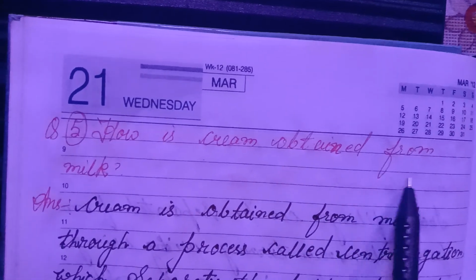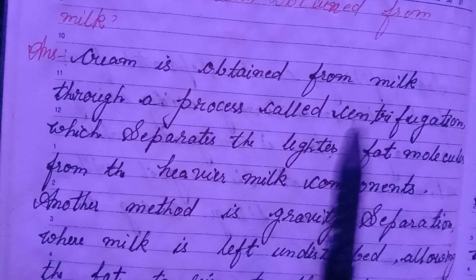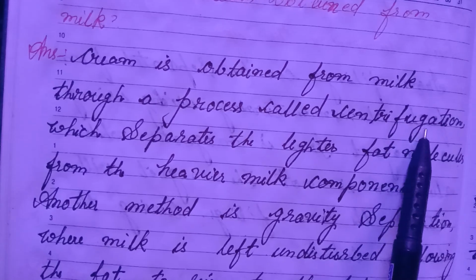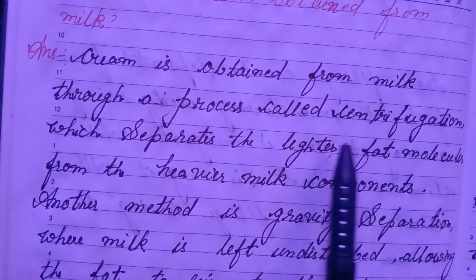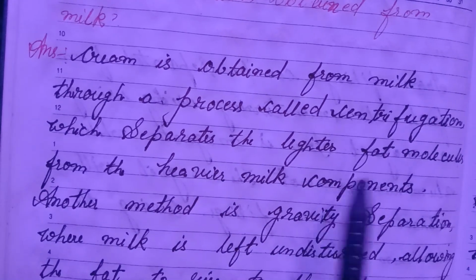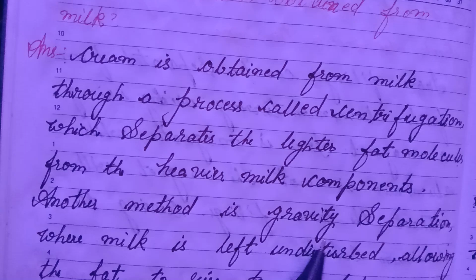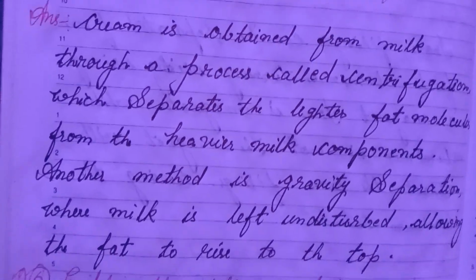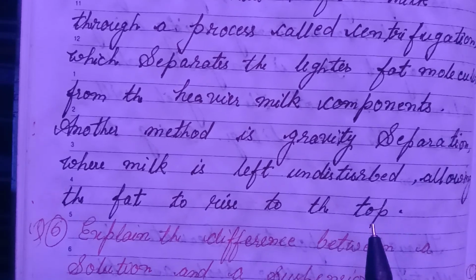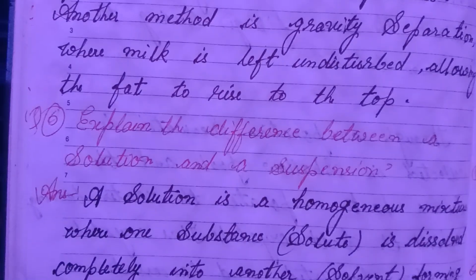5. How is cream obtained from milk? Answer. Cream is obtained from milk through a process called centrifugation, which separates the light fat molecules from the heavier milk components. Another method is gravity separation, where milk is left undisturbed, allowing the fat to rise to the top.